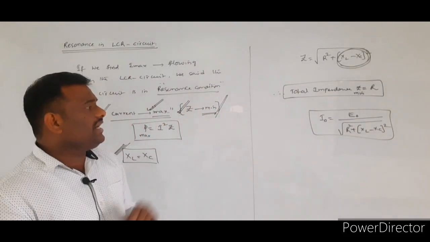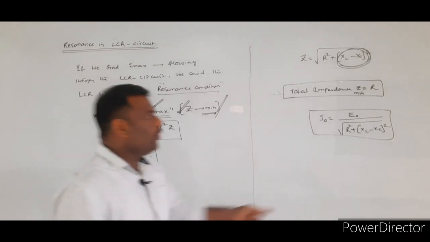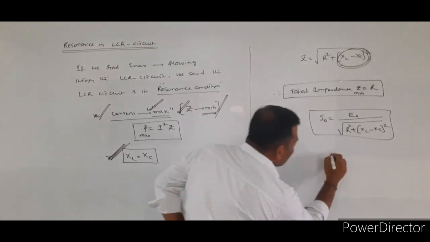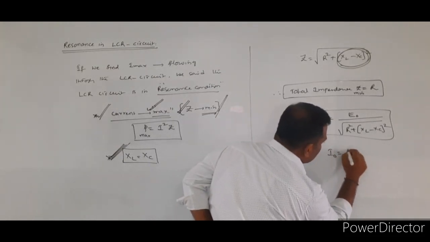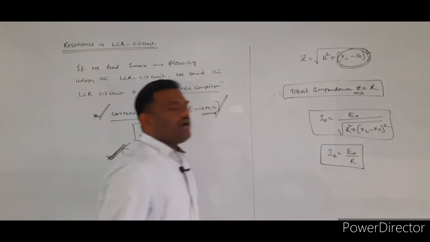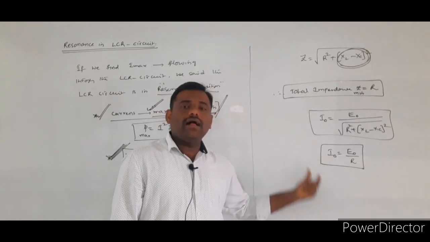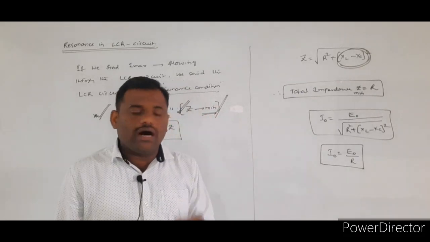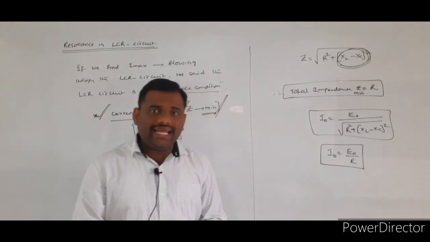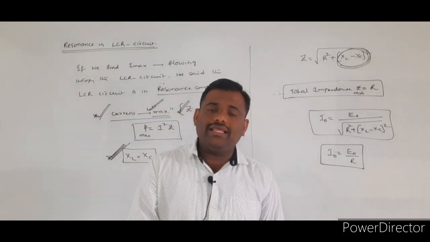So at the resonance condition, as already told, XL minus XC is equal to 0, so this term gets cancelled. So what is the peak value of the alternating current you will get? That value is I0 is equal to E0 by R. So this is the maximum peak value of alternating current whenever the LCR circuit is said to be in the resonance condition.